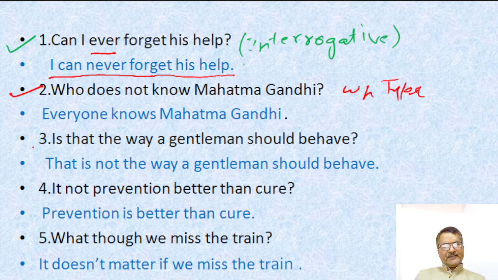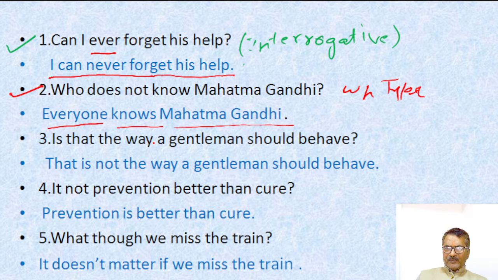As I told you, "Who does not know Mahatma Gandhi?" This is an interrogative WH type sentence, and we have to change it into an assertive sentence: "Everyone knows Mahatma Gandhi." It means "who" is replaced by "everyone." Take proper care: your interrogative sentence is in negative. महात्मा गांधी कौन नहीं जानता है?